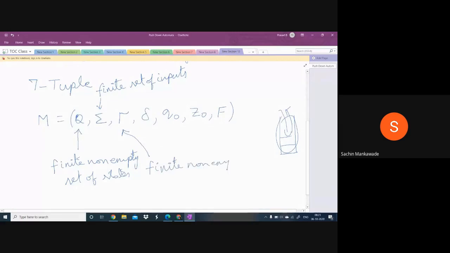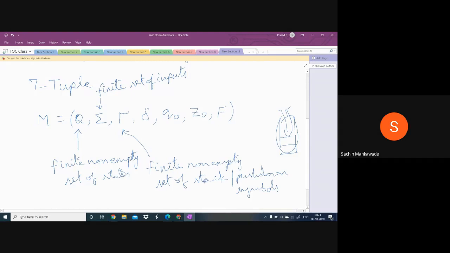Minimum 1 will be there. Finite non-empty set of stack symbols, or we can call these push down symbols.